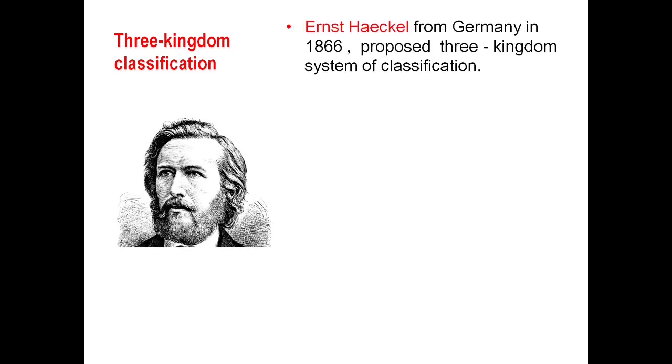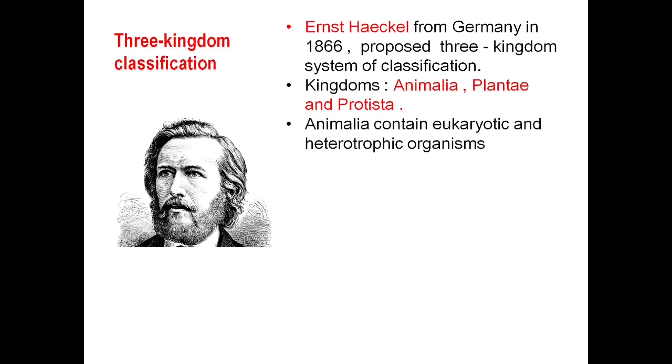Now let's begin with three kingdom classification. It was given by Ernst Haeckel. He was from Germany and in 1866 he proposed the three kingdom system of classification. His kingdoms were kingdom Animalia, Plantae and Protista. Kingdom Animalia contains all eukaryotic and heterotrophic organisms, that is, they depend on other organisms for food.